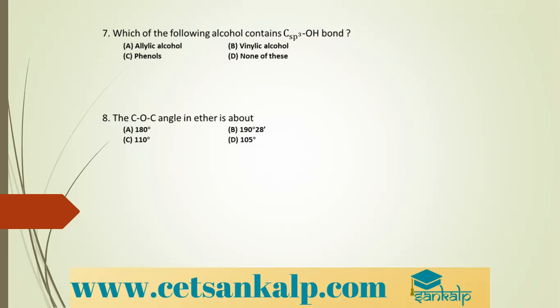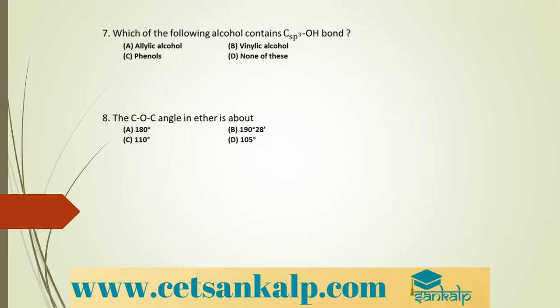It gives us CH3CH2COOCH3, so it is giving me an ester. So this reaction is called the esterification reaction. We have seen it in carboxylic acids also. Maximum solubility of alcohols in water is due to intermolecular hydrogen bonding with water. So option C is correct.